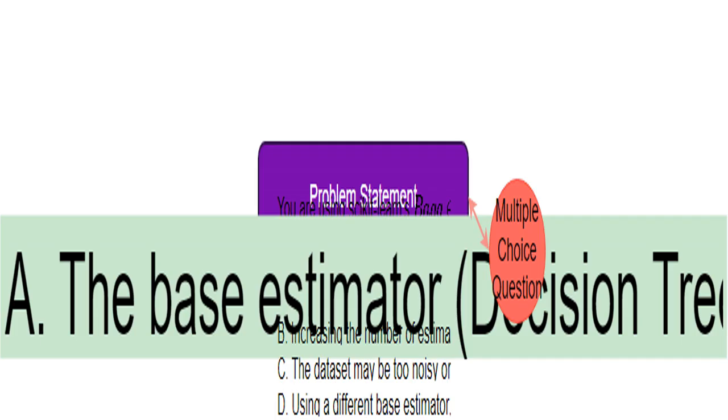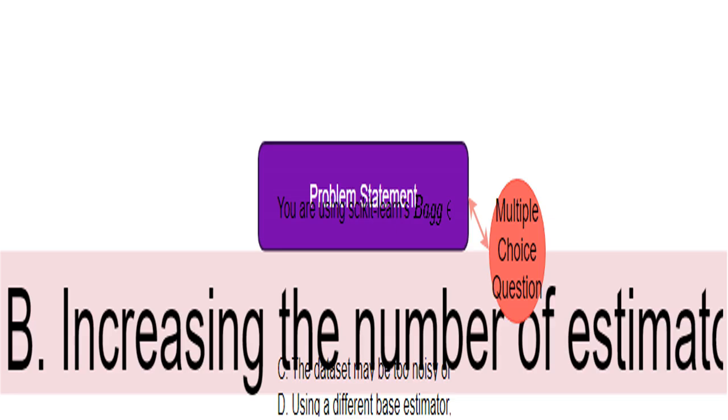Overfitting means the model learns the training data too well, including its noise and quirks, resulting in poor performance on new data. Option B suggests that simply increasing the number of decision trees in the ensemble will magically fix the issue. I'm not so sure about this. While more trees can sometimes help, it won't address the underlying problem of a bad base model or noisy data.